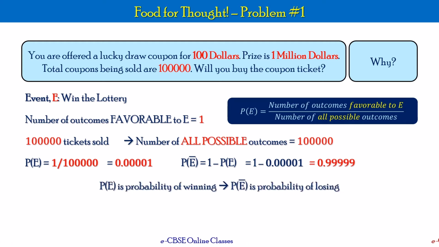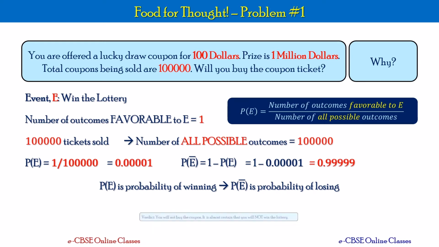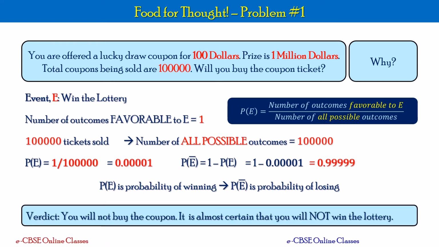We have defined P of E as the probability of winning. So P of E bar is the probability of losing. You see here the probability of losing is almost close to 1. That means you are almost certain that you are going to lose the lottery. So the probabilistic decision is not to buy the ticket because it is almost certain that you will not win the lottery. Rather, it is almost certain that you will lose your $100 value by buying the ticket.